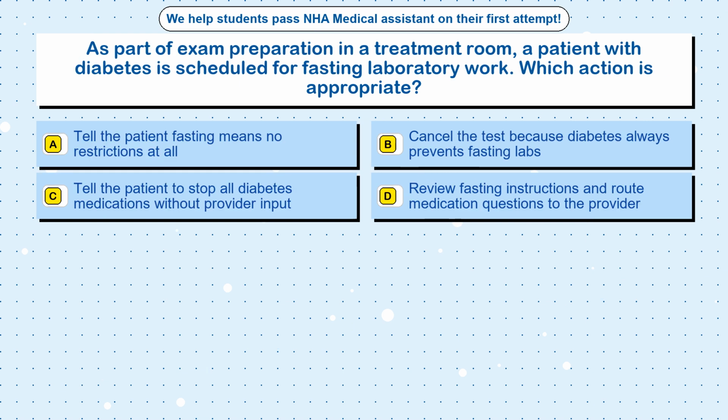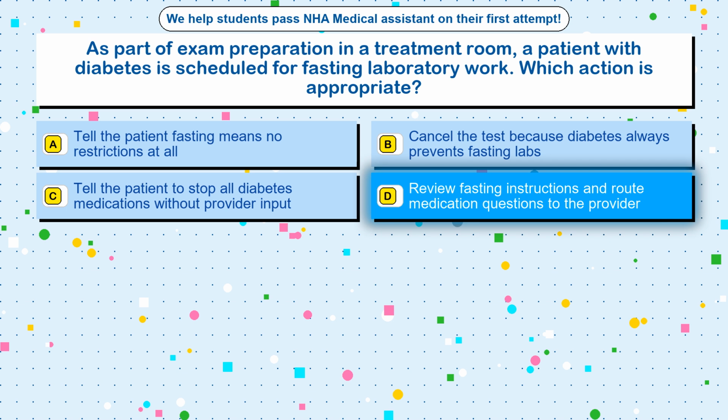Question 96. As part of exam preparation in a treatment room, a patient with diabetes is scheduled for fasting laboratory work. Which action is appropriate? Option A, tell the patient fasting means no restrictions at all. Option B, cancel the test because diabetes always prevents fasting labs. Option C, tell the patient to stop all diabetes medications without provider input. Option D, review fasting instructions and route medication questions to the provider.